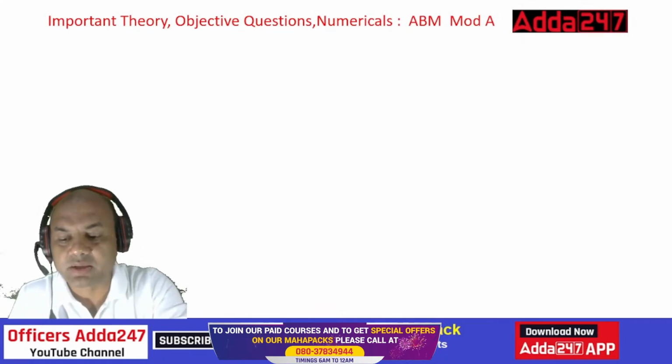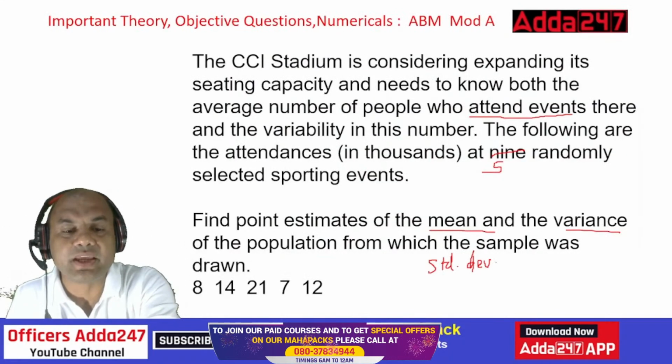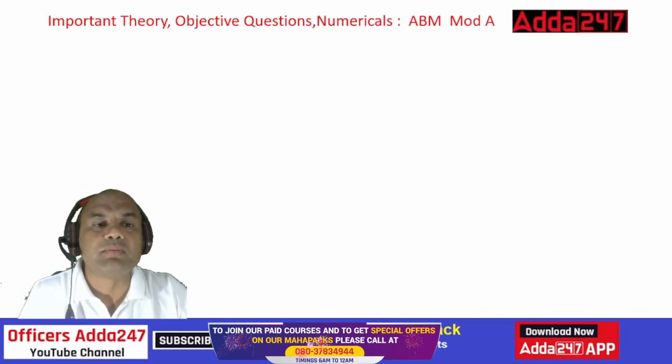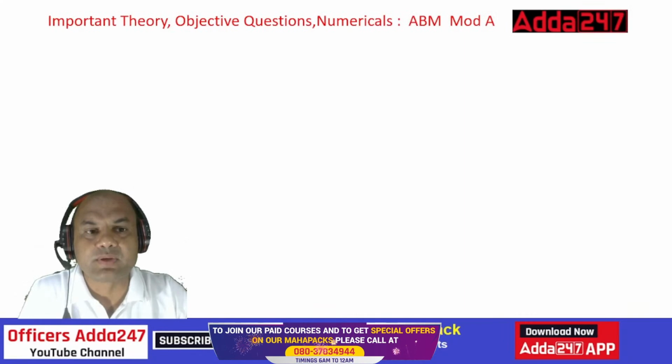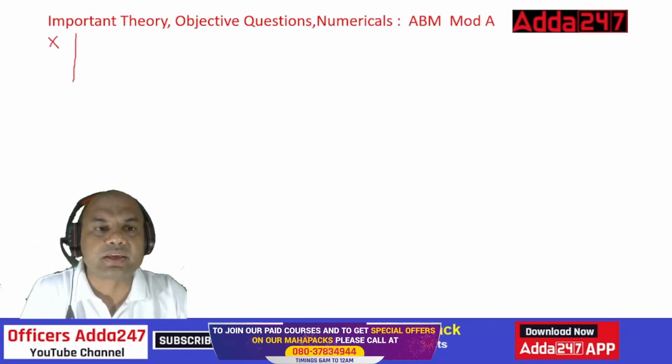So let's solve the numerical. What is given? 8, 14, 21, 7 and 12. What we'll do is mark them in a vertical fashion. I'll just write this as X. Are you able to see this?